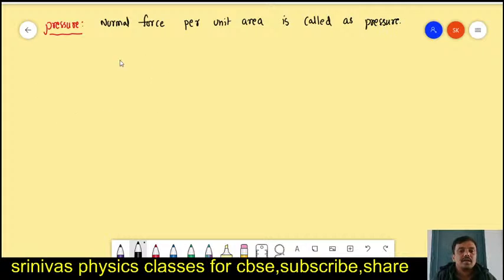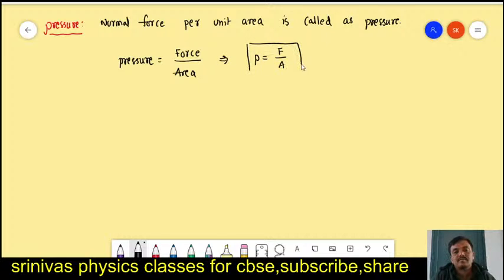Okay, pressure formula is force by area, that we write as P is equal to F by A. This is the formula for the pressure.